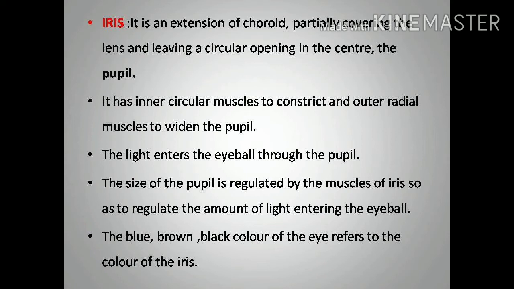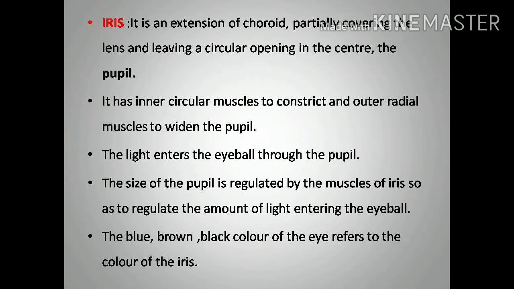Next part in the choroid region, we can see the iris. It is an extension of the choroid partially covering the lens and leaving a circular opening in the center called the pupil. So the iris also is an extension of the choroid. It partially covers the lens, and between the iris layers, in the middle, the gap is there. That gap is called the pupil.